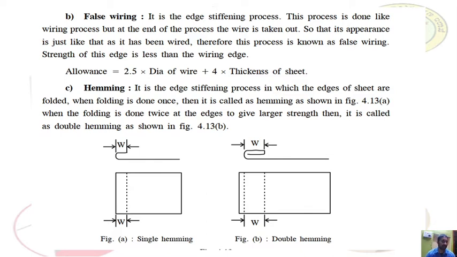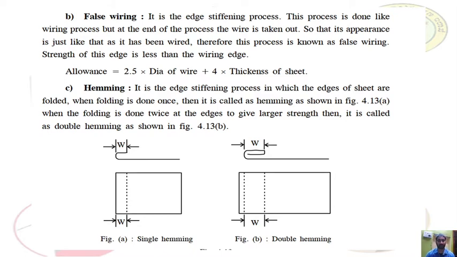In the wiring process we are inserting the wire in order to give stiffness to the edge, but in case of false wiring we are inserting the wire to the edge, but we are removing this wire after the finishing. The wire is taken out. In case of wiring the wire is placed, but in case of false wiring after finishing the edge the wire is taken out, so that the appearance is just like it has been wired. So it looks like it has been wired, but there is no wire. The wire will be removed, so then it is known as false wiring.